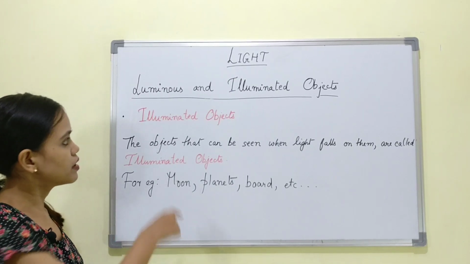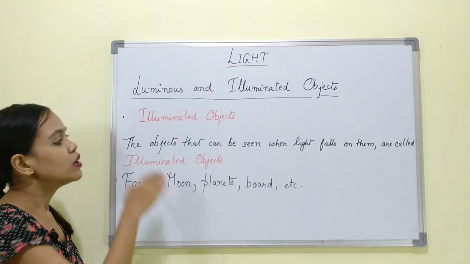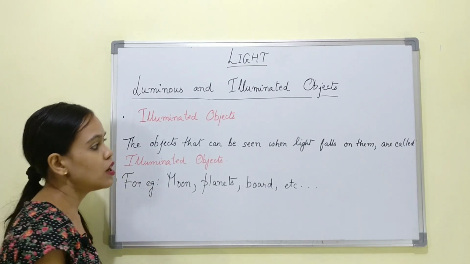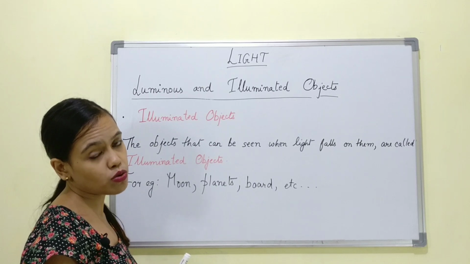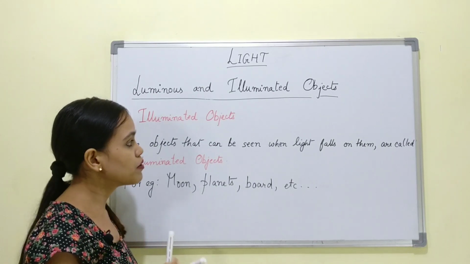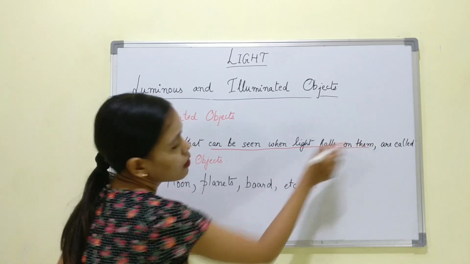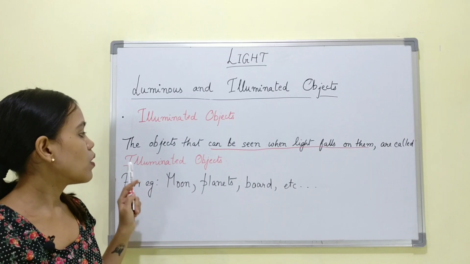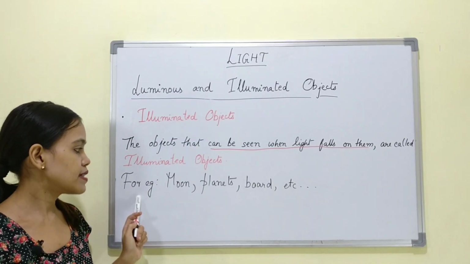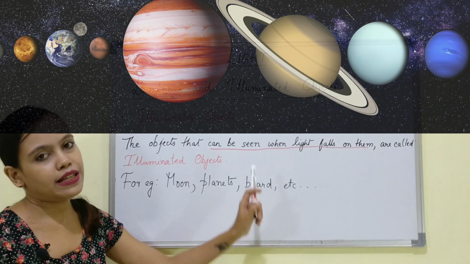The next topic is illuminated objects. Now what are illuminated objects? The objects that can be seen when light falls on them. So what is the main point to be taken note of over here? Can be seen when light falls on them. This is a very vital thing. These objects are called illuminated objects. For example, moon, planets, boat, etc.